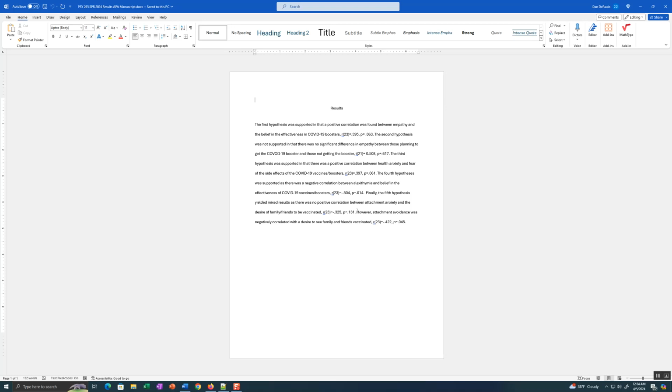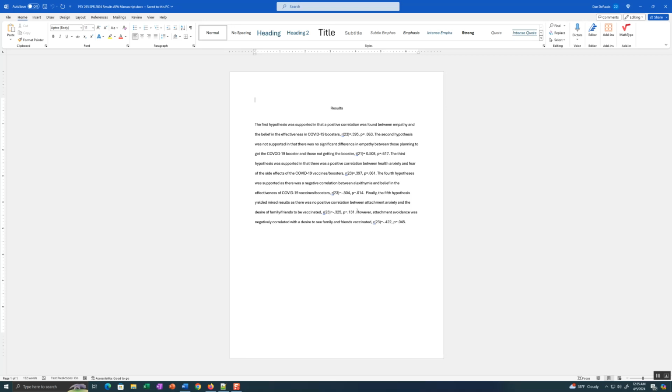However, attachment avoidance was negatively correlated with the desire of family and friends to be vaccinated. So if you're high in attachment avoidance, you kind of want to be independent. You kind of are okay by yourself. You're not clinging to anybody. You're comfortable with independence. You kind of want to be on your own, even in an unhealthy way.